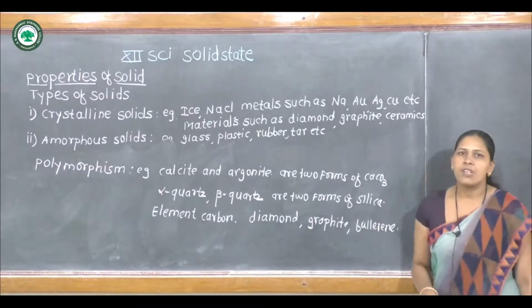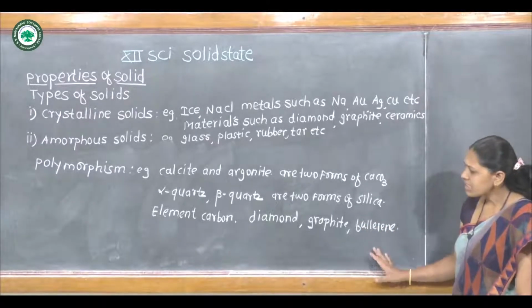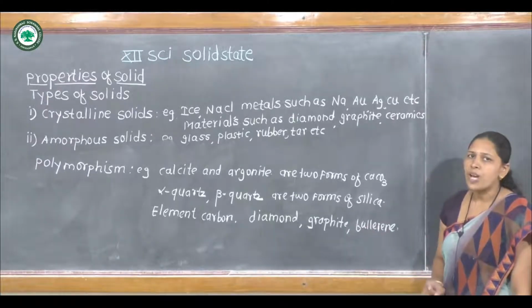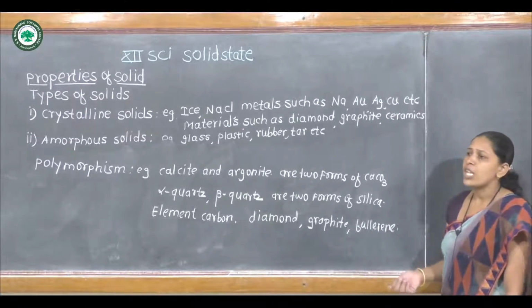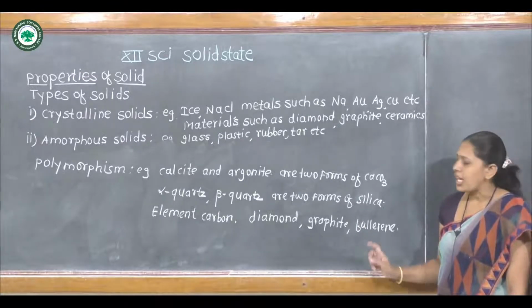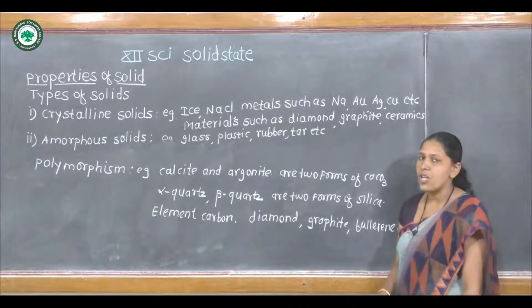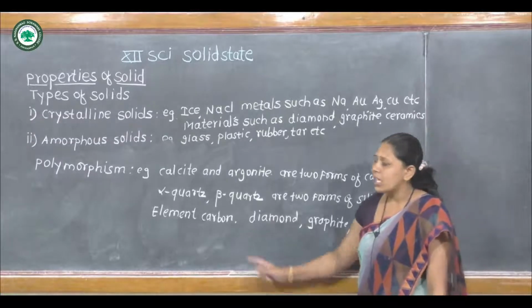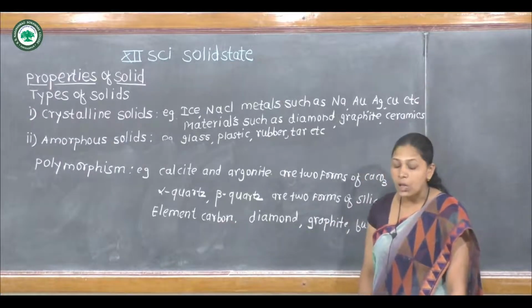Diamond, graphite and fullerene are different forms of carbon, but it is not called polymorphism. It is called allotropes of carbon, because polymorphism in an element is called allotropy.